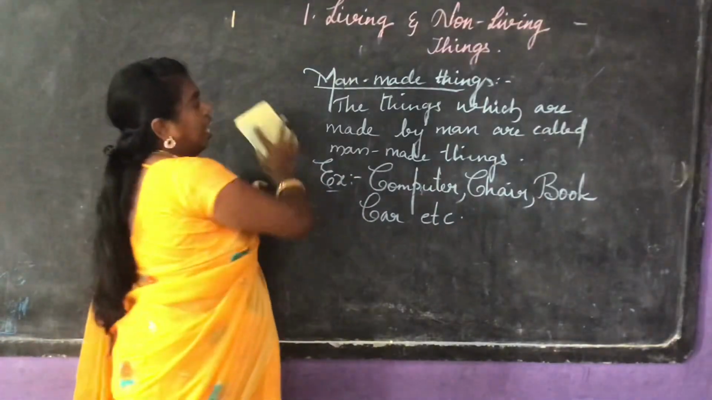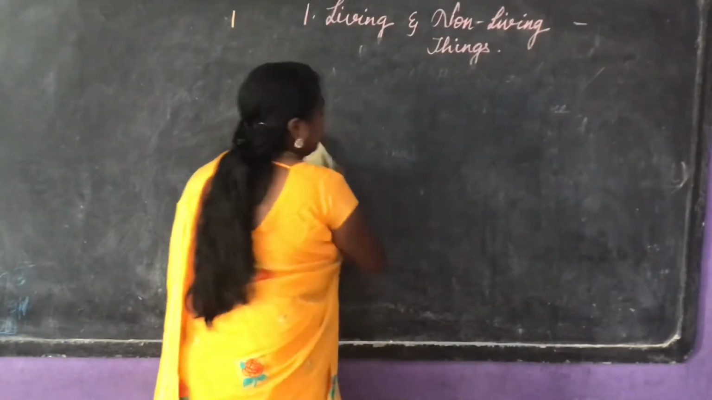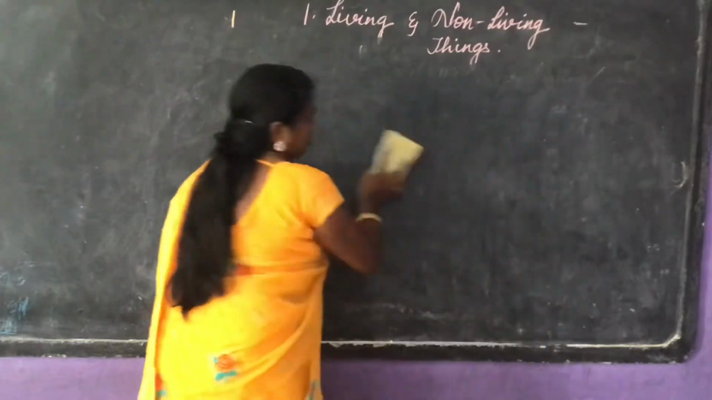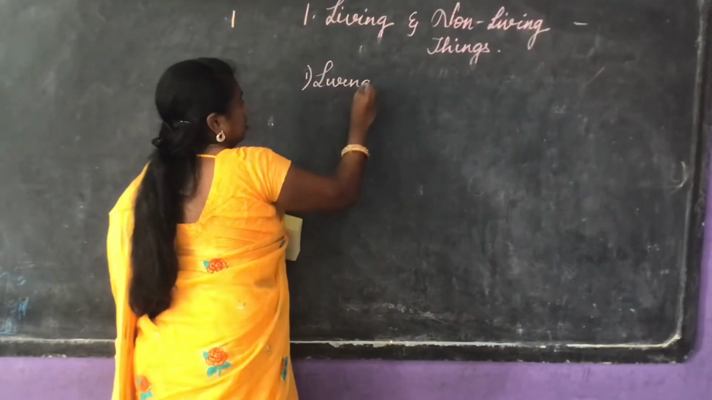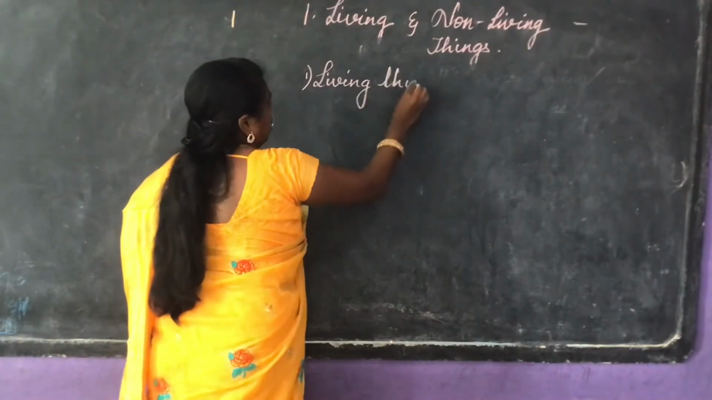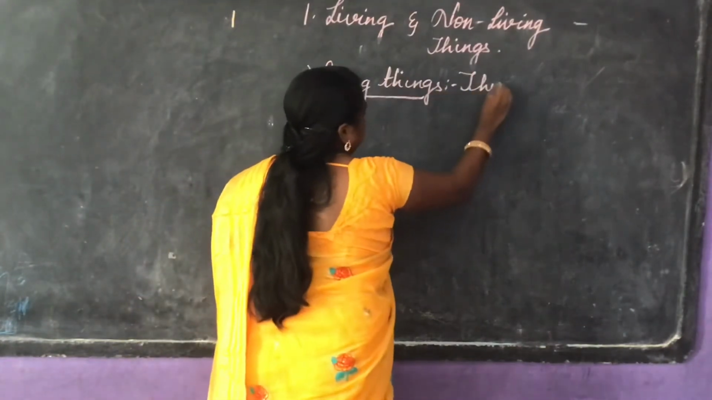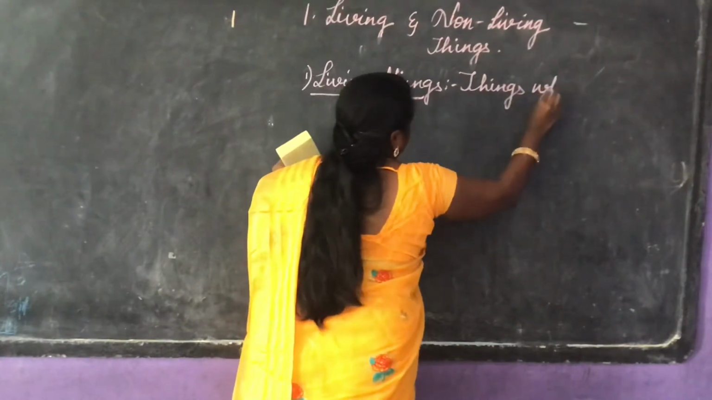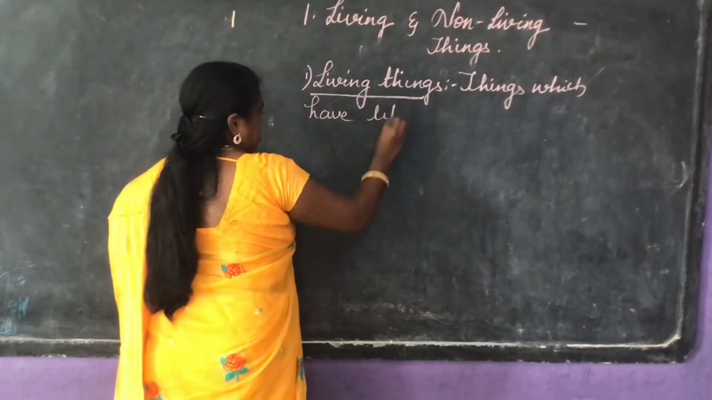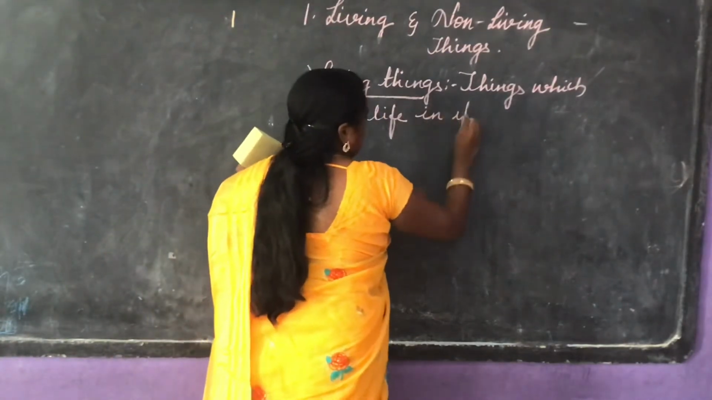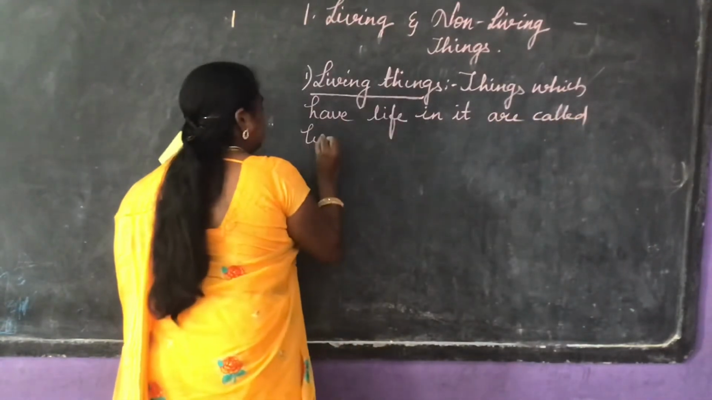Now we are going to learn about living and non-living things. All these things we can see near our surroundings only. Now we are going to learn about living things. The definition of living things: things which have life in it are called living things.